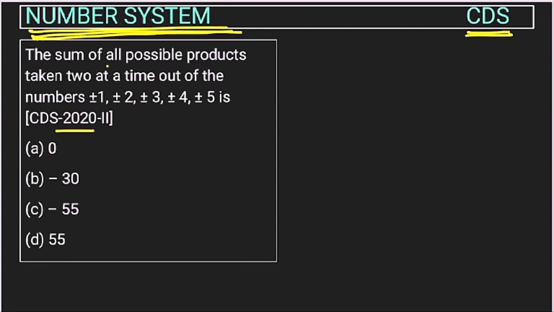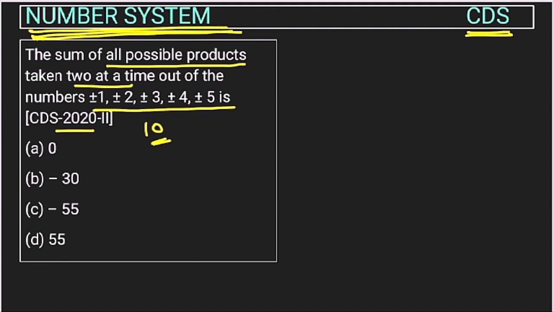The sum of all possible products taken two at a time out of the numbers. So these numbers are given, right? So how many numbers will there be? If you carefully see, this is plus minus 1, plus minus 2, so if you count, this is 5. But actually these are 10 numbers, positive and negative, if we are considering both. The question is asking the sum of all possible products taken two at a time.